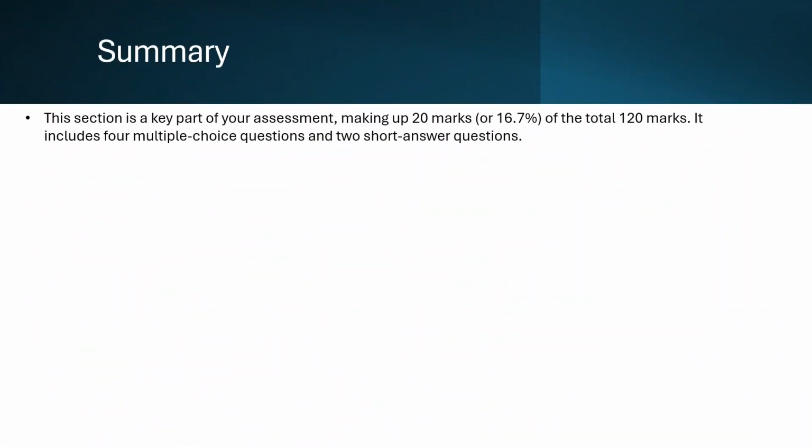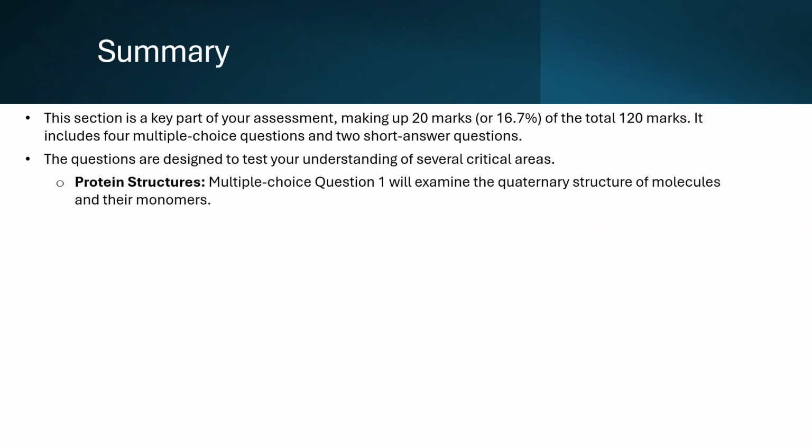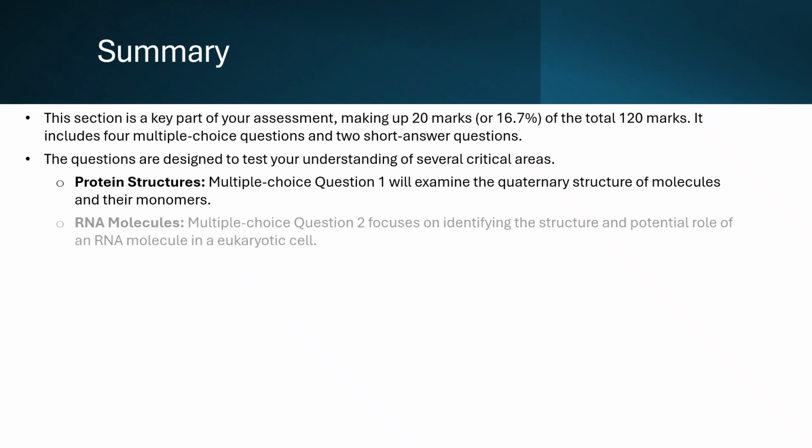This section is a key part of your assessment, making up 20 marks, or 16.7%, of the total 120 marks. It includes 4 multiple-choice questions and 2 short-answer questions. The questions are designed to test your understanding of several critical areas. Protein structures: multiple-choice question 1 will examine the quaternary structure of molecules and their monomers. RNA molecules: multiple-choice question 2 focuses on identifying the structure and potential role of an RNA molecule in a eukaryotic cell.